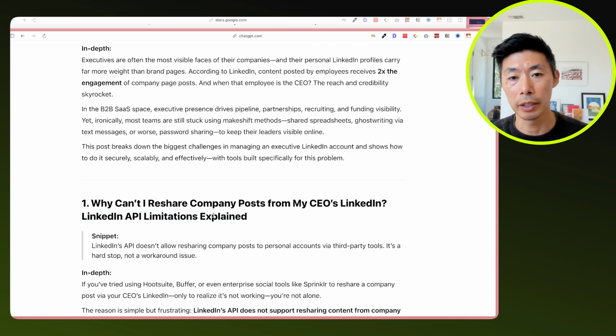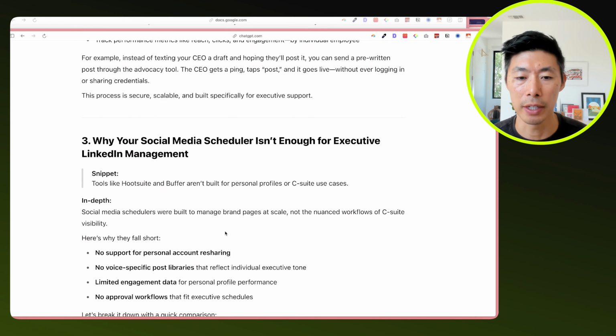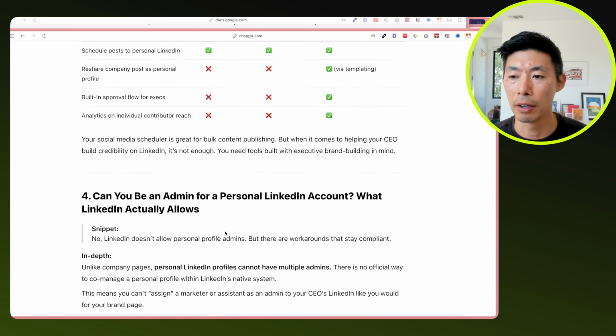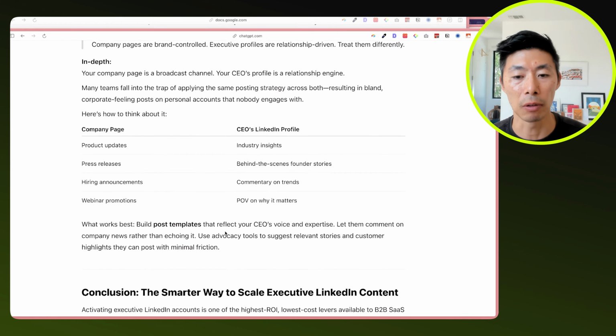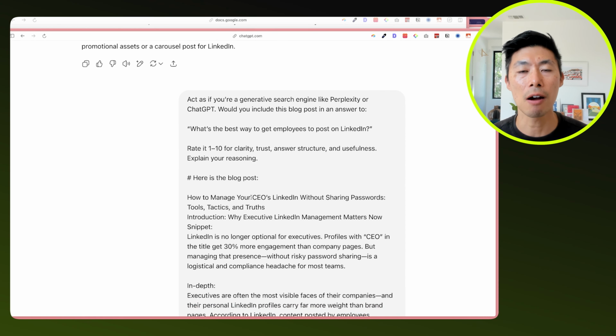This is really good because it's very clear what this section will be about. And then we're going on, this is just really elaborating on what the outline was. We have the FAQs here. And now we're going to ask, based on this, what is the likelihood that this would appear in a generative search engine like Perplexity or ChatGPT?